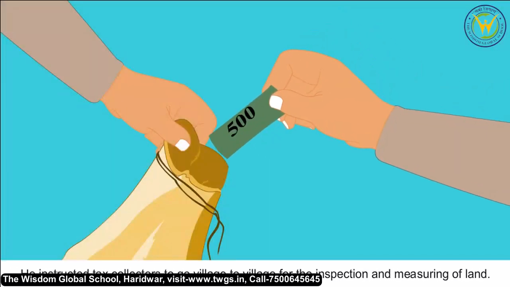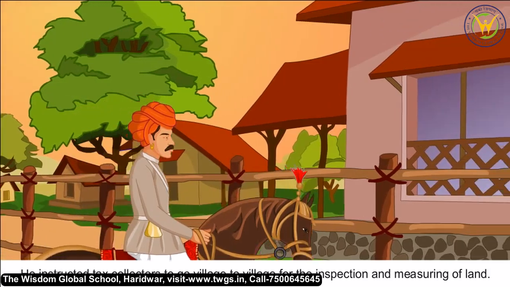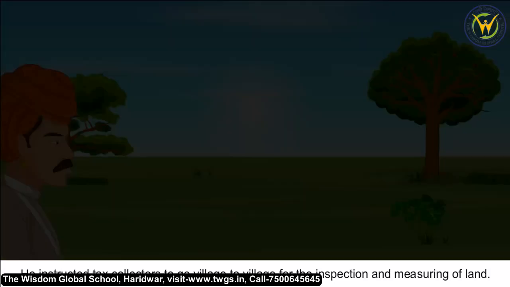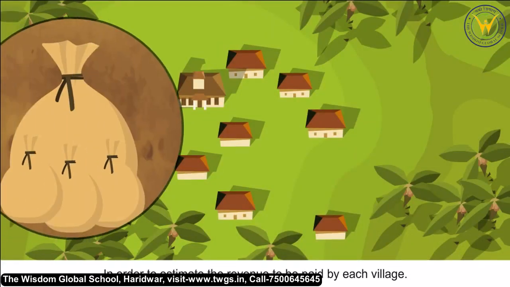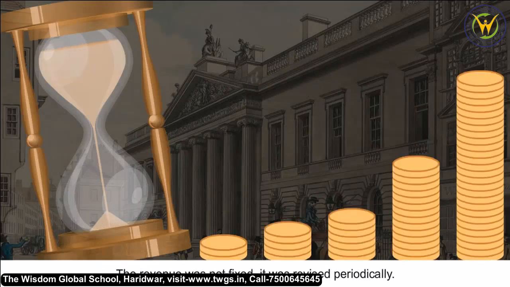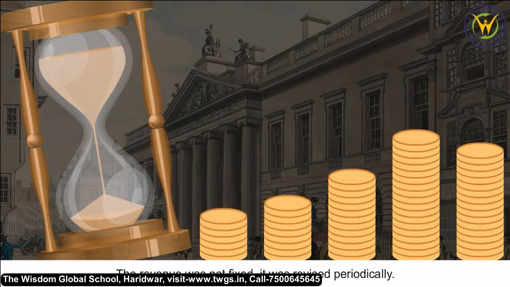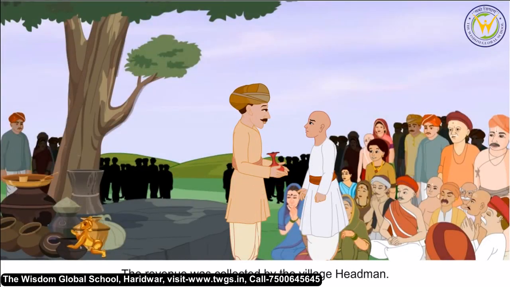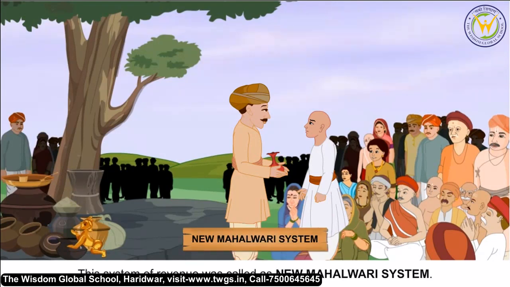He instructed tax collectors to go village to village for the inspection and measuring of land, in order to estimate the revenue to be paid by each village. The revenue was not fixed, it was revised periodically. The revenue was collected by the village headman. This system of revenue was called the new Mahalwari system.